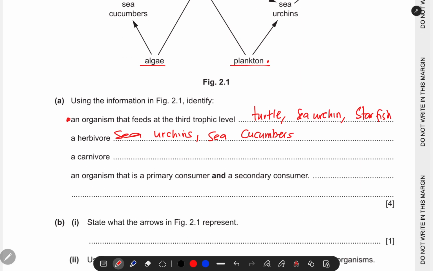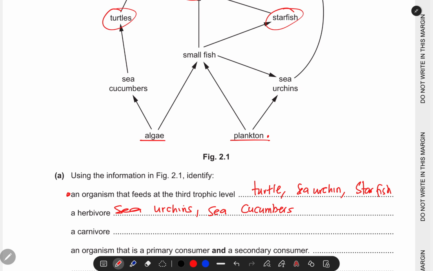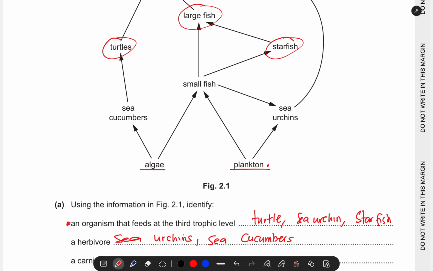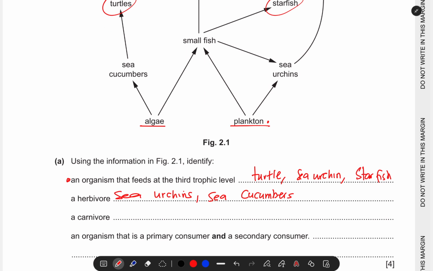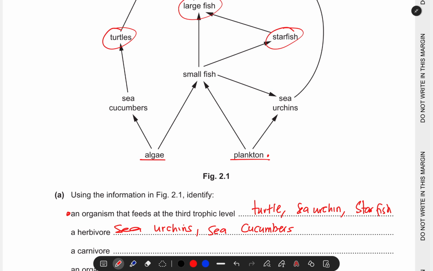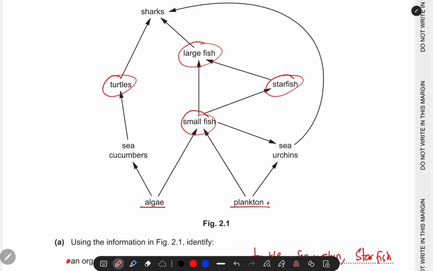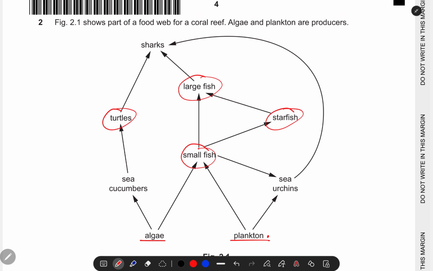Just mention any. A carnivore is an organism in the ecosystem that actually feeds on flesh. Now, which ones here? A starfish is feeding on small fish, meaning small fish is flesh. Therefore, large fish is also feeding on small fish. So a large fish is also a carnivore. What else? A shark is feeding on a turtle.